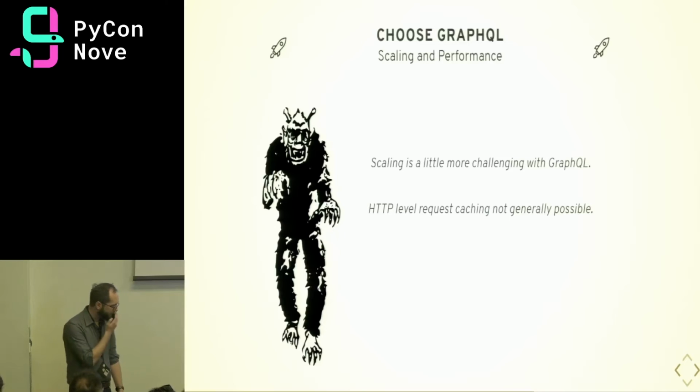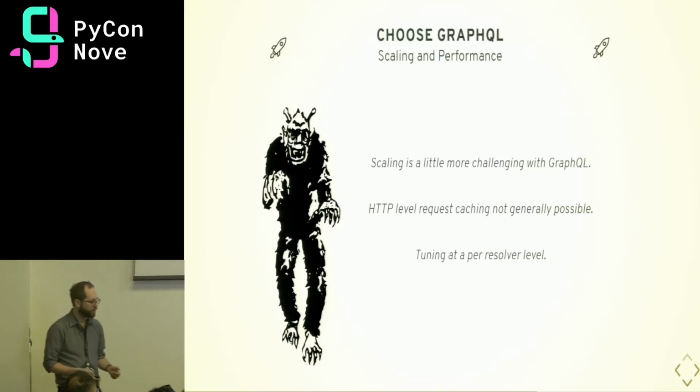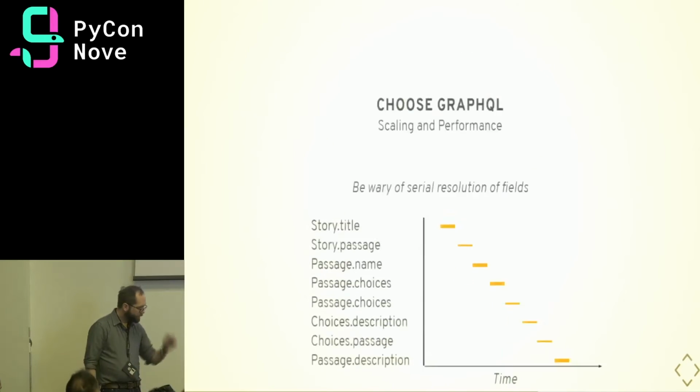And you can also do some solutions at the field level for caching, which pushes a bit more complexity on the back end. Your tuning is also at a resolver level, which is a little bit more general than the API endpoints with REST. So you might need to consider different ways that a user can get to the endpoint or that field and use it.